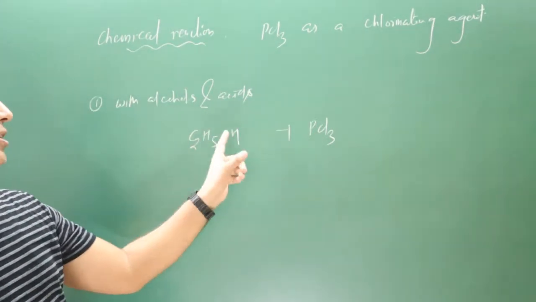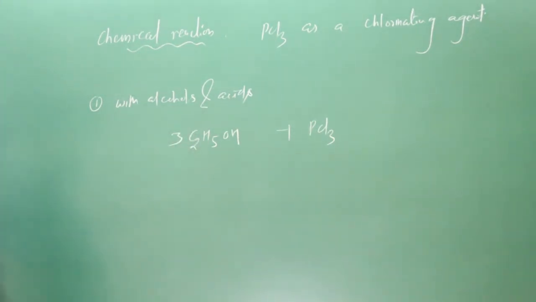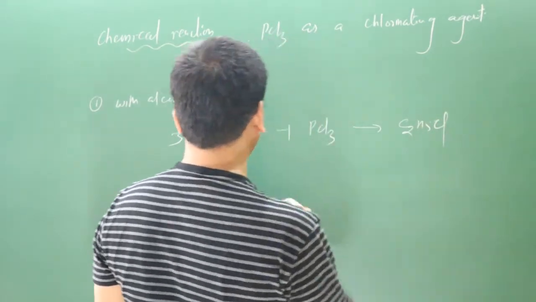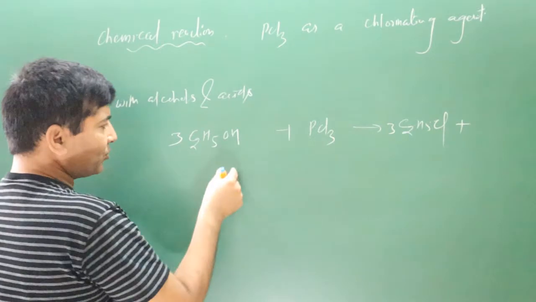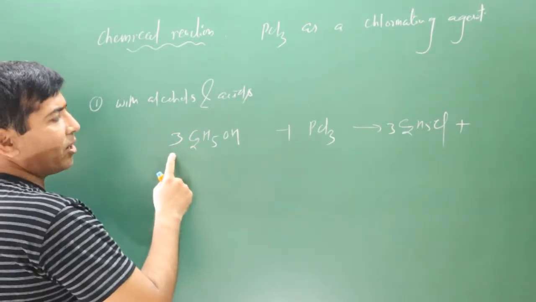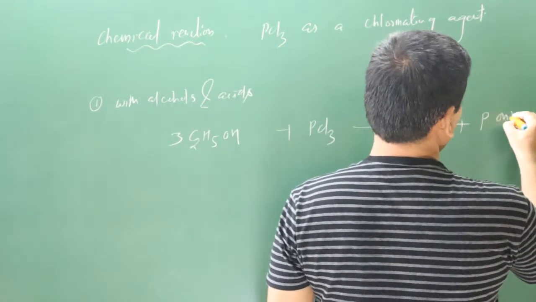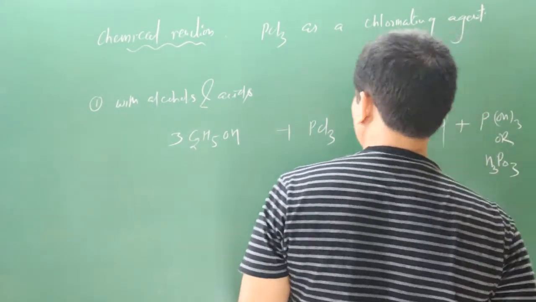Since 1 Cl replaces OH, the 3 Cl will replace 3 OH. Then we get 3 C2H5Cl, because 3 molecules of ethyl alcohol are given, and in place of OH, Cl will come. The 3 OH will combine with phosphorus, so we get P(OH) whole thrice. It can also be written as H3PO3, phosphorus acid.